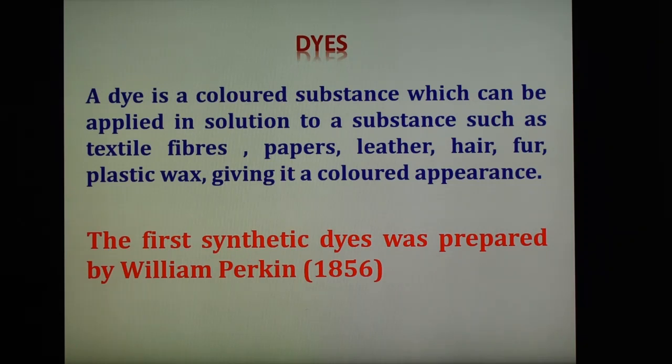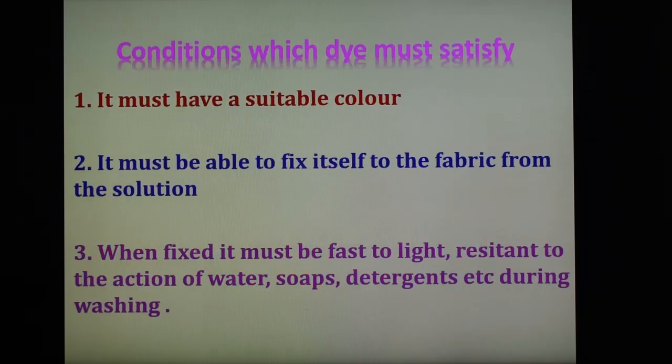Dye is a colored substance, but all colored substances are not a dye. Certain conditions are there for a substance to be a dye. So what are the conditions?